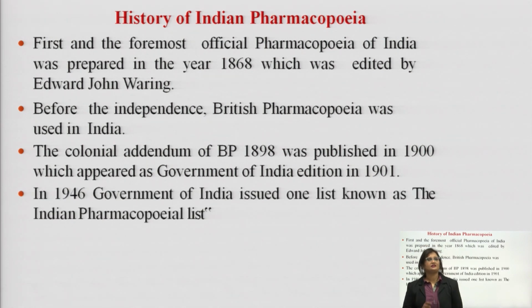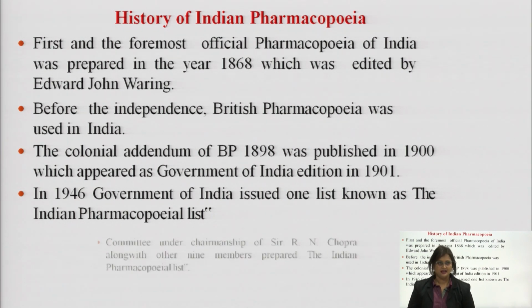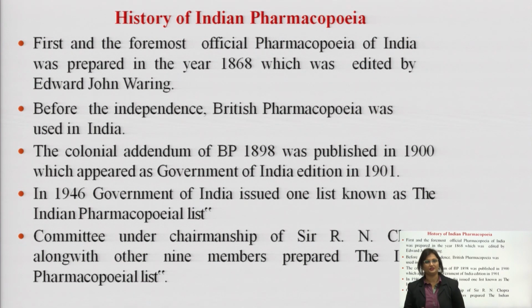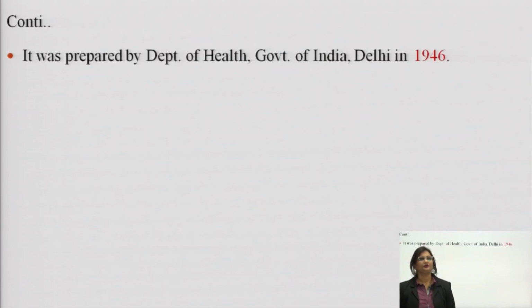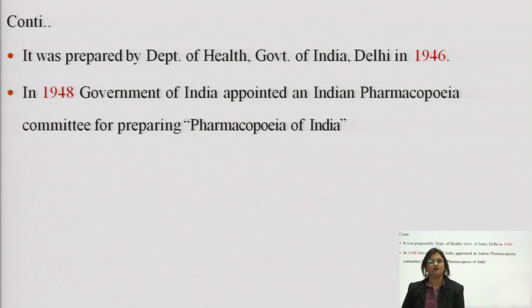In 1946, the Government of India issued one list known as the Indian Pharmacopoeial List, as we have already talked about. It was prepared by the Department of Health, Government of India, Delhi in the year 1946.